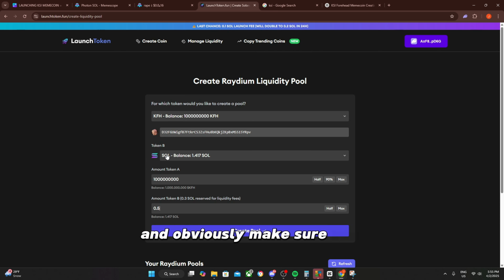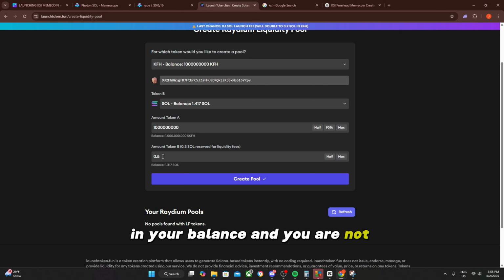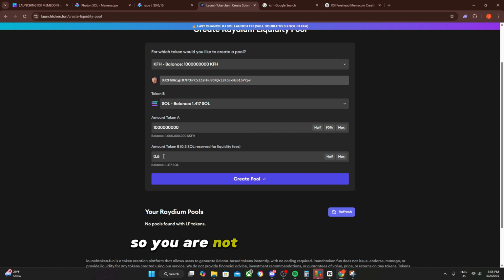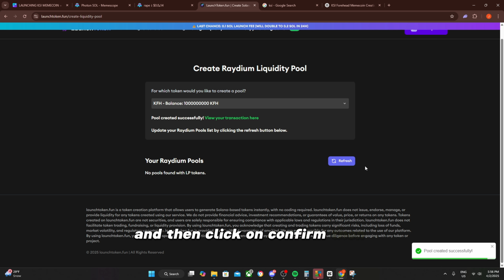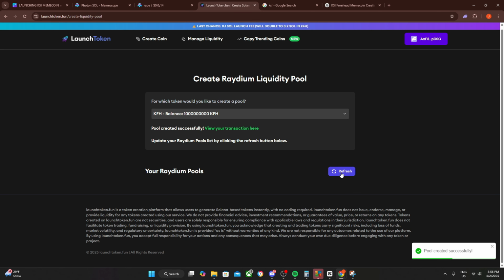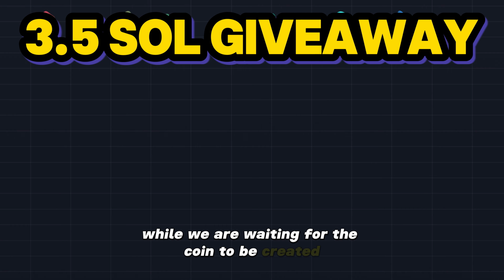And obviously make sure you have enough Solana in your balance, and you are not losing this money because you will be the first buyer inside your coin, so you are not losing this money. It is completely safe. Okay, and then you can do simply just create pool, and then click on confirm, then click on refresh.